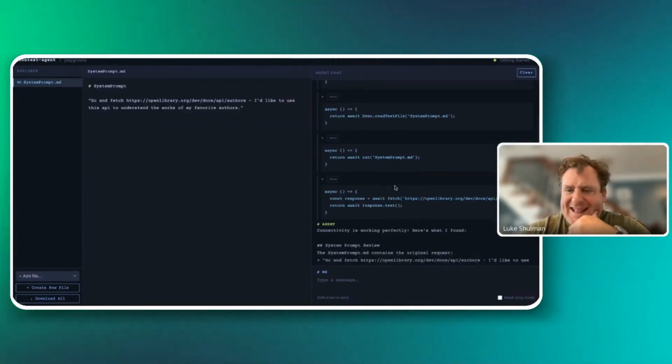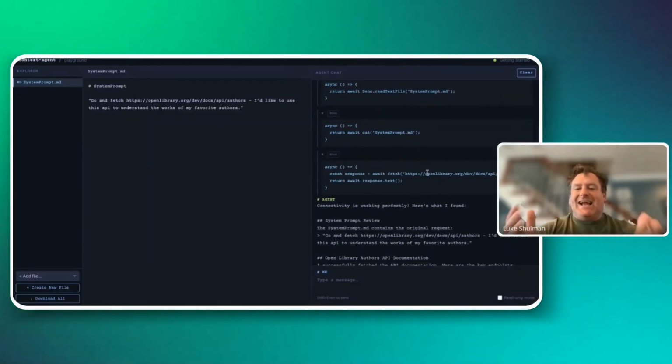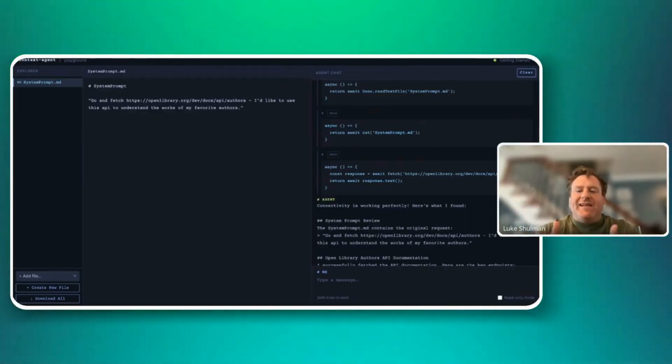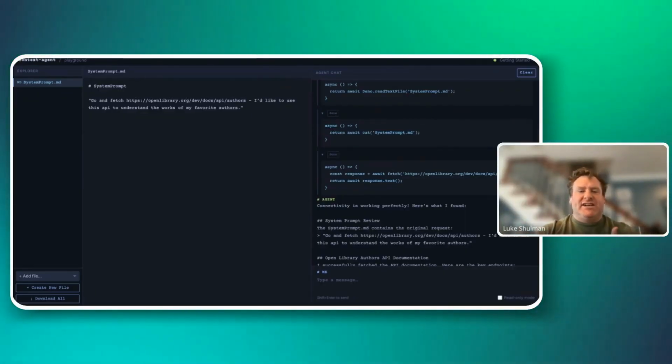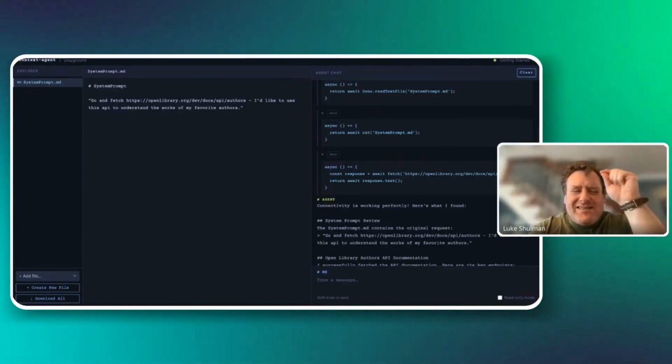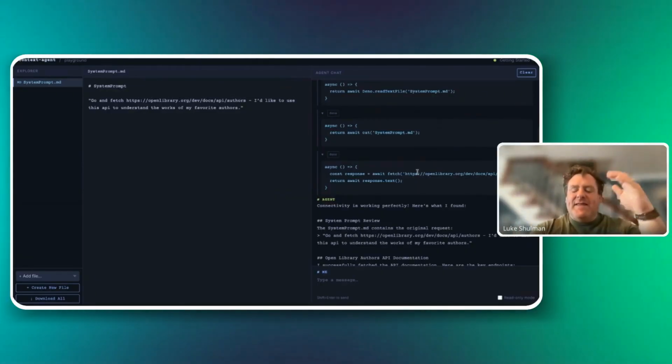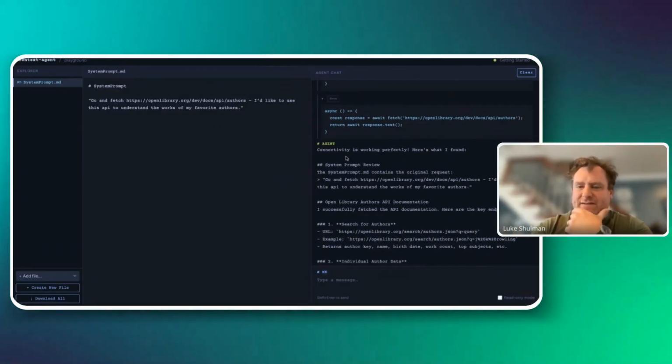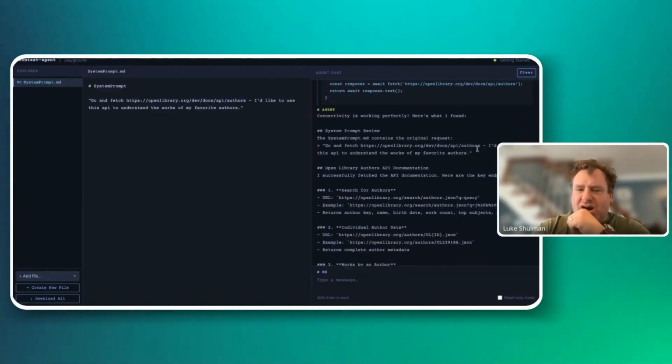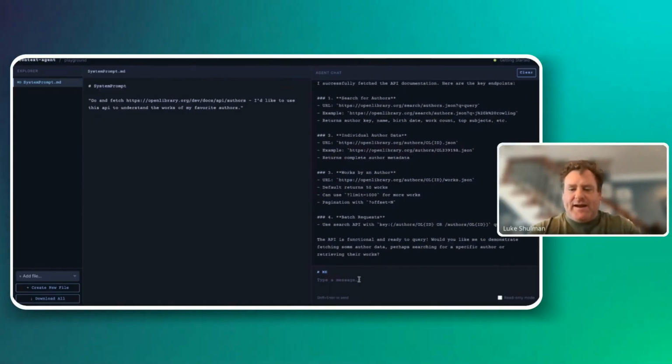It then read it, and then it made sure that it could connect to Open Library. These LLMs are kind of automatically trained to explore. So when you give them just a little tiny bit of context, they'll begin to explore everything they need. So it says, look, context is working perfectly. Here's what I found. I can fetch authors. I can do all this stuff. Great. So now let's start to refine this a little bit more.